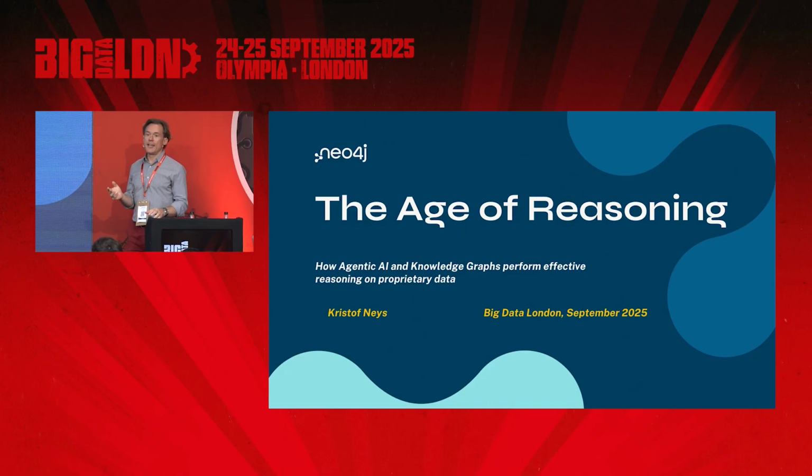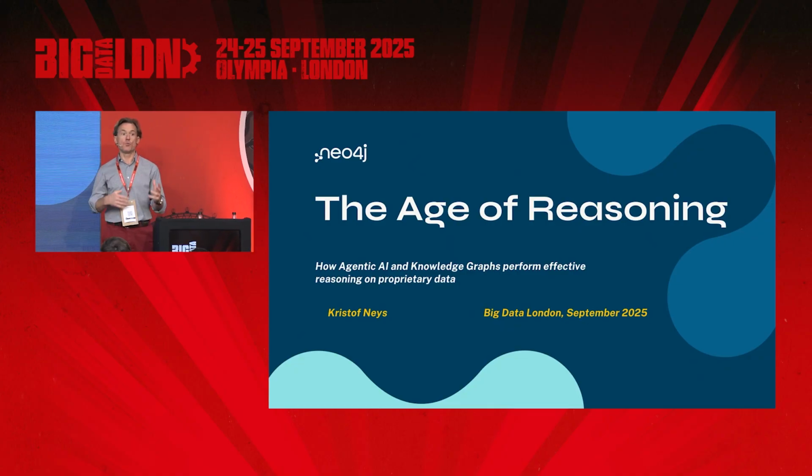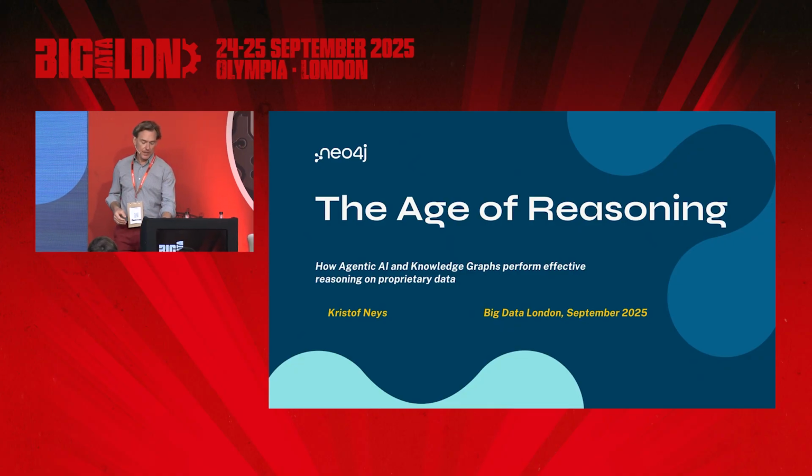The topic of today is the age of reasoning. My mission is to make you as excited as I am around knowledge graphs, and also to show you how agents can help you reason on that knowledge graph. We're going to cover 5 main topics, 5 stops on our journey.